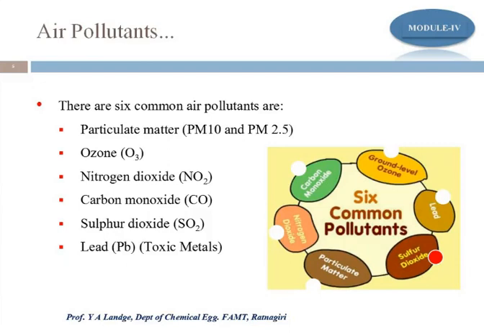Okay, so these are the main air pollutants. One, sulfur dioxide, lead, ground level ozone, carbon monoxide, nitrogen dioxide, and particulate matter. These are the six common air pollutants: particulate matter, nitrogen dioxide, carbon monoxide, ground level ozone, lead, and sulfur dioxide. Right? Now let's see what the impact is and what the sources of these air pollutants are.